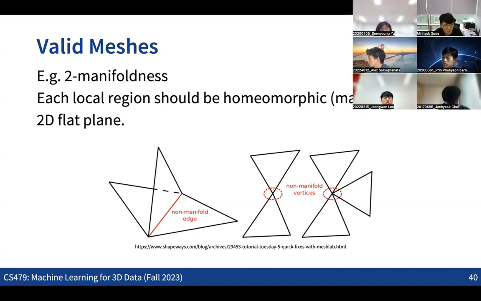Manifold basically means some kind of 2D surface. So we want to make this 3D surface such that all the local regions can be mapped into a 2D flat plane, roughly speaking. Another case that breaks this condition might be a vertex that has adjacent triangles which do not form a 2D surface in 3D space, but just make a single point. Those are some invalid cases of not having two-manifoldness of 2D meshes.